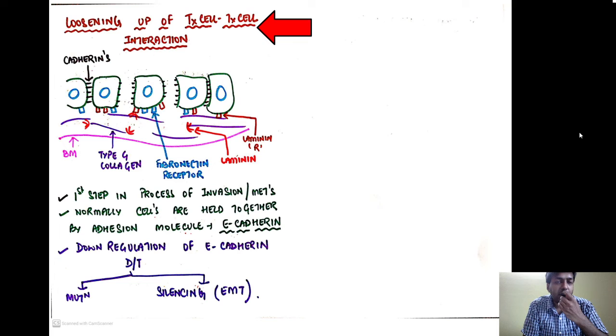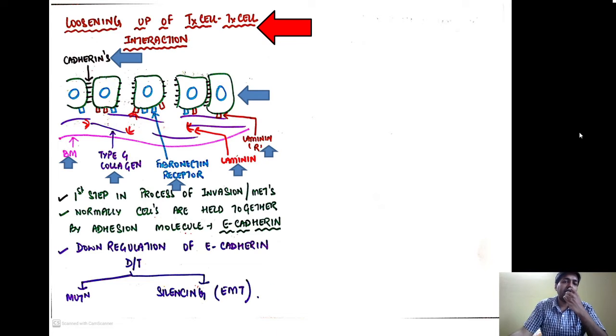The first step we are going to discuss in detail, that is the loosening up of the tumor cell interaction. Normally the cells are held together by an adhesion molecule called E-cadherin. The other normal components that participate in invasion and metastasis are the basement membrane and the extracellular matrix components, that is type 4 collagen and laminin. Then there are certain receptors on the surface of the cell called the fibronectin receptor as well as the laminin receptor.